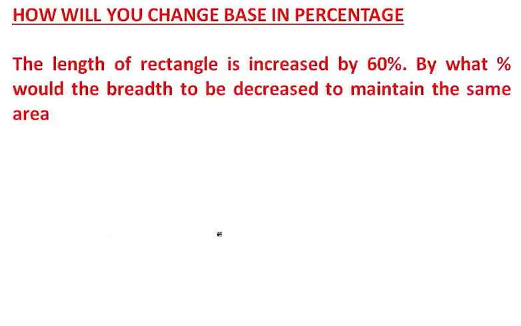Okay, here it is written, the length of a rectangle is increased by 60%. By what percent should the breadth be decreased to maintain the same area? It means the area should be constant, and we know the area formula is length into breadth.